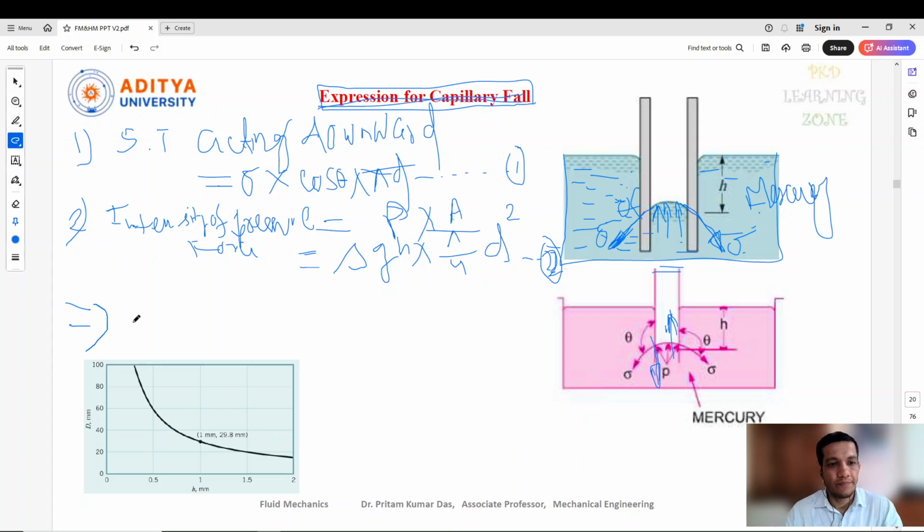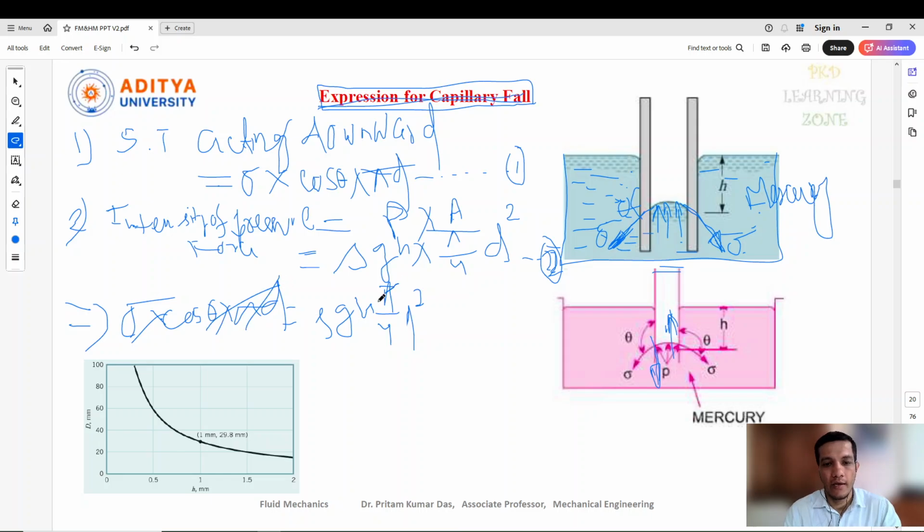What we can get? Sigma cos theta into pi d equal to, again, rho g h pi by 4 d square. This is nothing but the similar kind of equation we got previously.